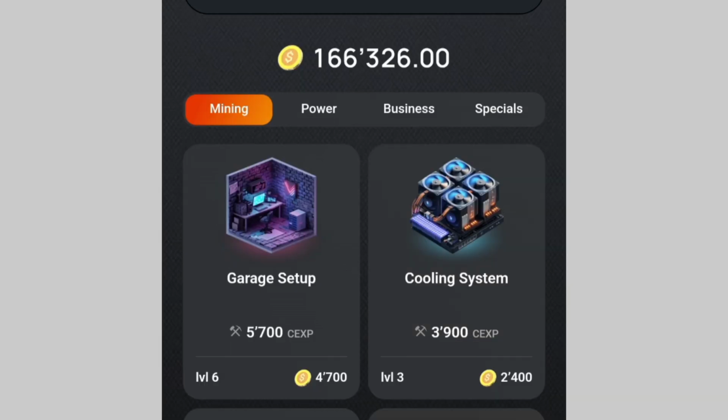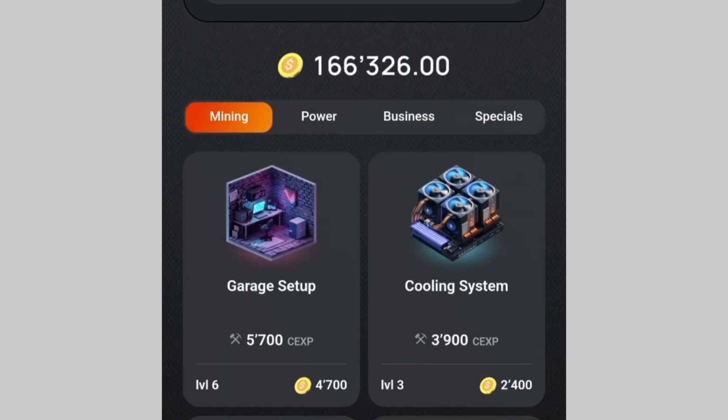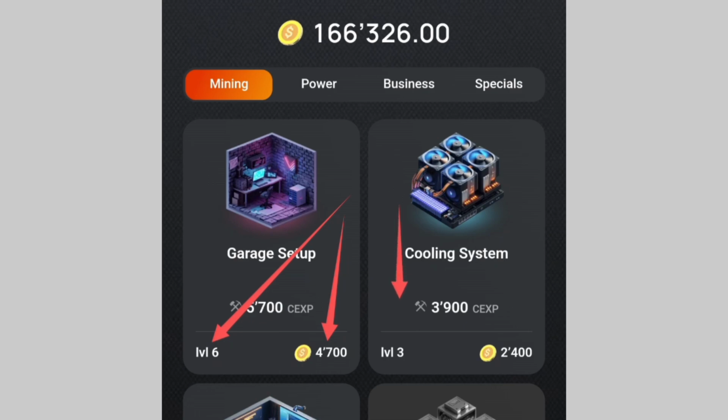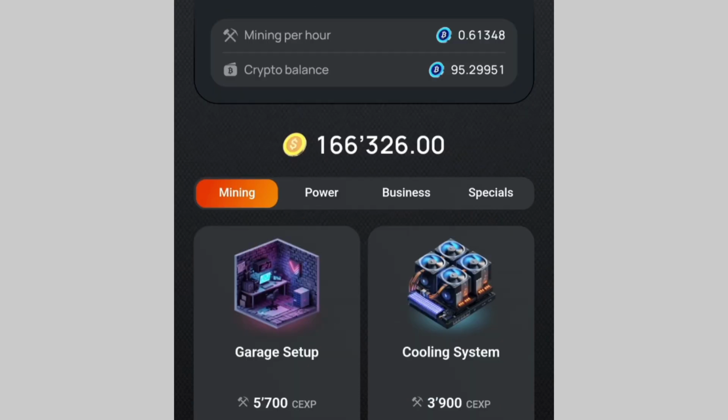You have many options over here. The first one is the mining. So you have power, business, and special. Just check out and see the mining tool that you can buy and purchase. For this one, they say you have to be on level 3 before you can buy this particular one. This is the price over here, 2,400 XP, 2,400 points, and this is what you are going to be earning. You are going to earn 3,900 points. It is good to buy the mining tools because you cannot be tapping on your screen all the time. So you have to buy the mining tools so that you can be mining the free points even when you are not tapping the screen.